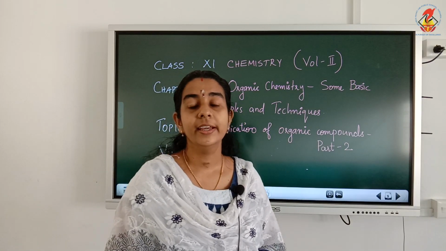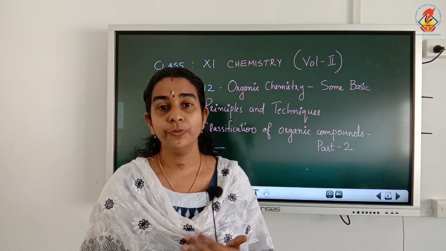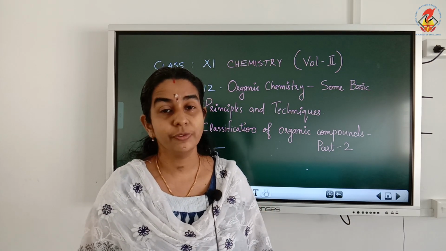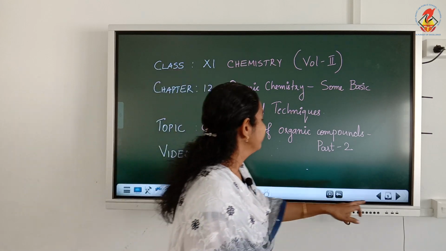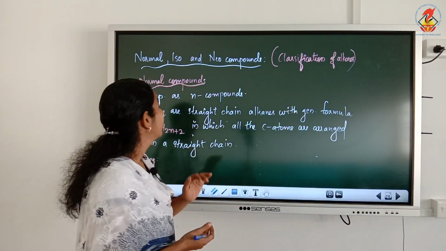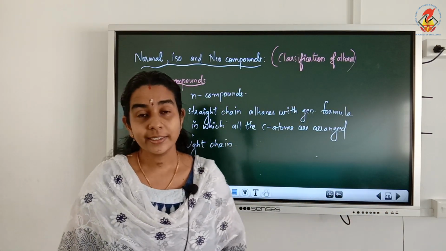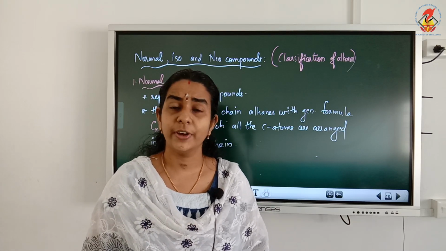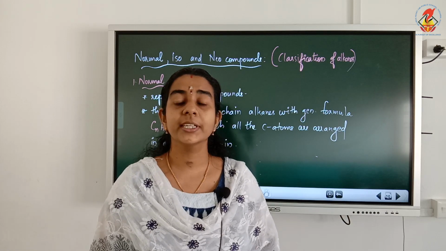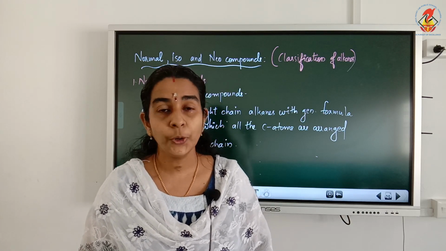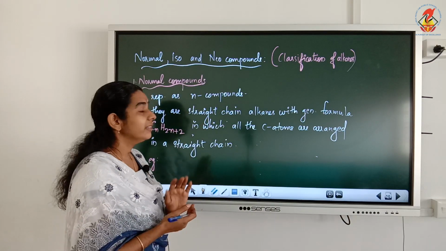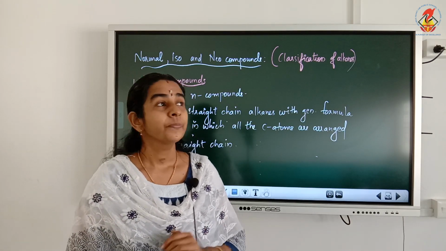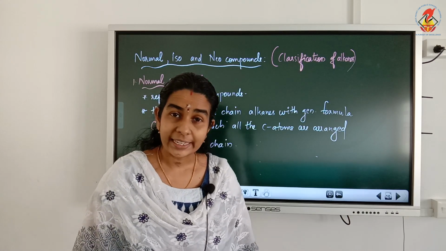Next we will see some other classification of organic compounds and classification of carbon atoms also. Organic compounds can be classified as normal compounds, isocompounds and neocompounds. Actually this normal, iso and neo classification is the classification of alkanes.